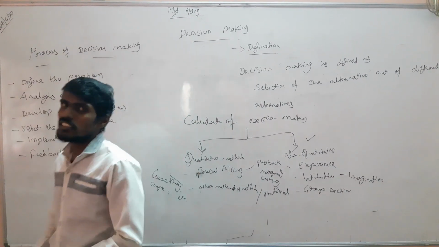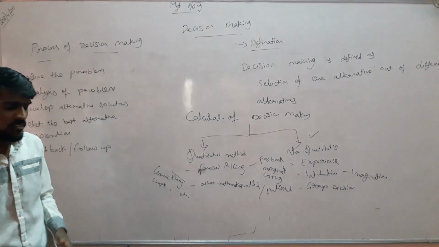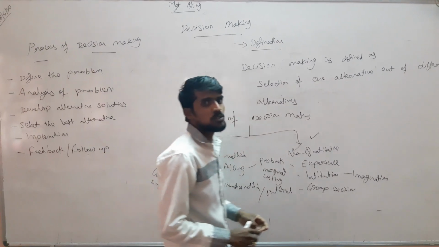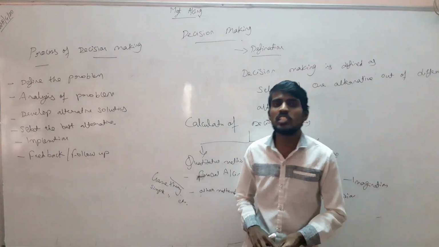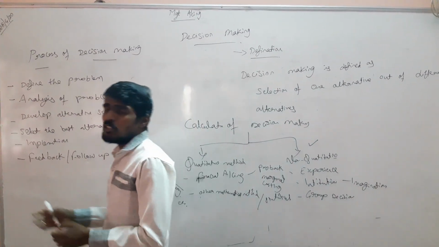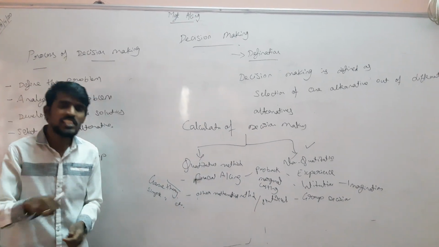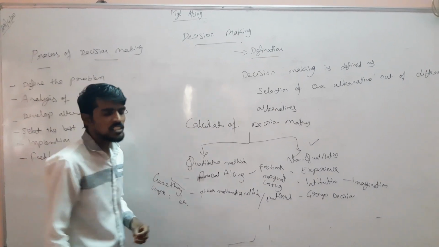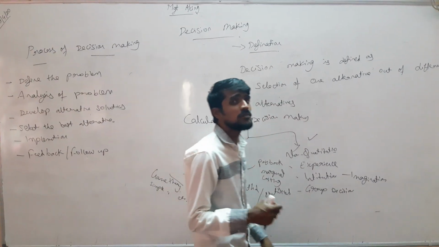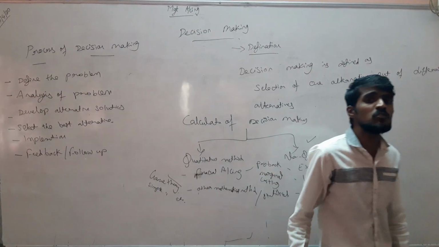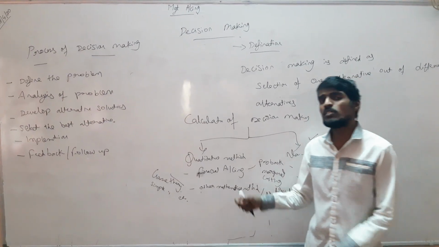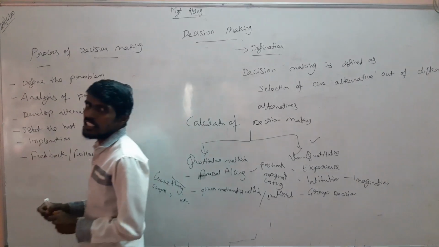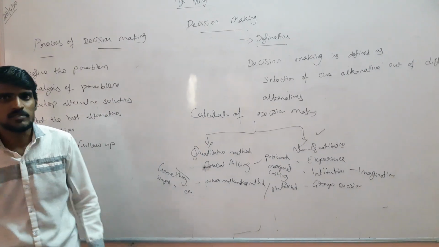Means in our daily life also, whenever we come to the college, we will come through various transport, such as bus, two-wheeler and by walk. Based on that, out of three alternatives, we will select the best one alternative. In the organization also, whenever a problem arises, whenever the company wants to take a decision, only one alternative should be selected from the various alternatives.